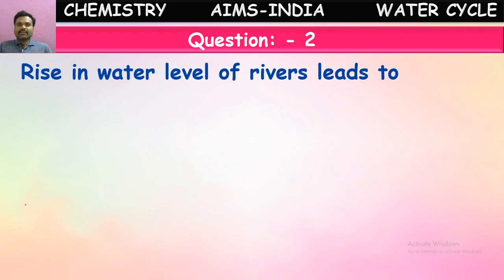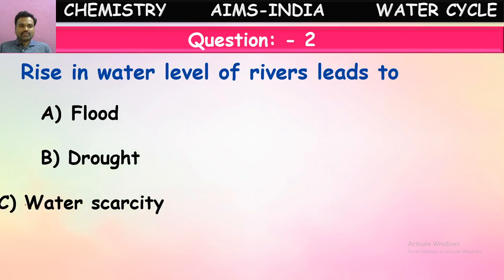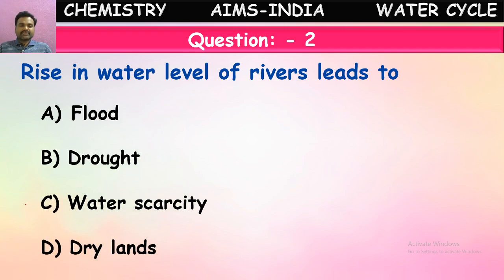A rising water level of rivers leads to what? What happens if the water level in the rivers and ponds increases? Then it will overflow. That overflowing of water from the water bodies is called, here, flood, drought, water scarcity, dry lands. What causes it?